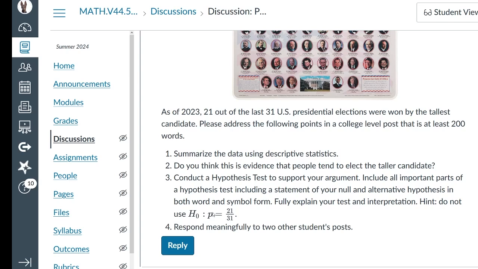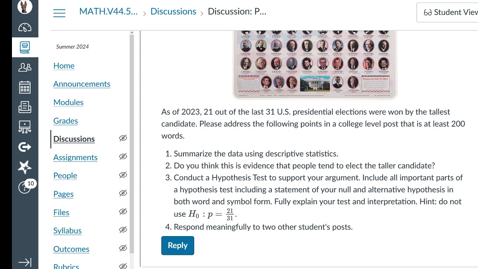What you want to do, and many of you got this right, is compare the sample proportion and ask, how unusual is it that we got this sample proportion compared to some other proportion? Well, if there was no bias for the taller candidate, then you would expect the taller candidate to get elected about 50% of the time. So the proportion would be 0.5. When you flip a coin, it's a fair coin. So you expect that, if you flip enough times, the proportion of tails is going to be 0.5, because it's equally likely heads or tails. Well, if it's equally likely that the taller or shorter candidate is getting elected, then your proportion should be 0.5.